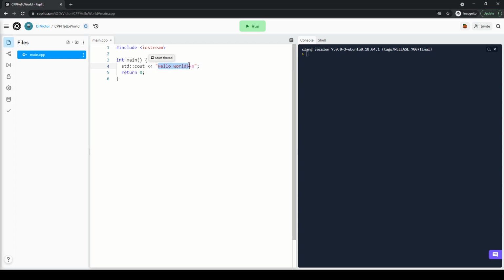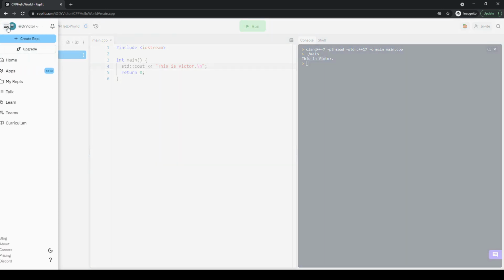So I can say, I'm going to change it to something like, this is Victor, right? And just like a question mark, a full stop over here. So I can run it. And you can see that this is going to do the exact same thing. It's going to print something onto the console screen and it runs. Right? Last but not least, I want to show you one more programming language, which is Java.